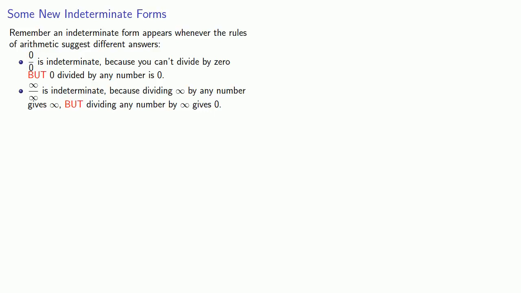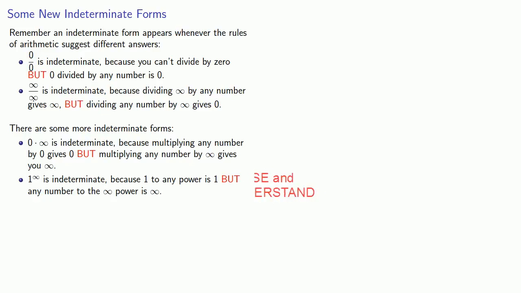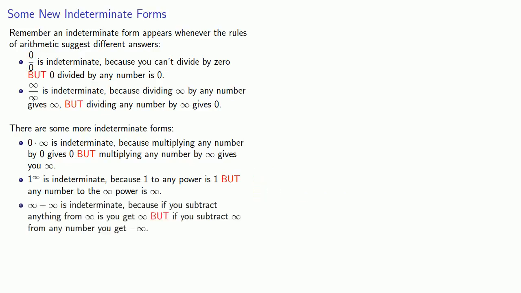But there are some more indeterminate forms if we dig into the rules of arithmetic. For example, 0 times infinity is indeterminate because multiplying any number by 0 gives 0, but multiplying any number by infinity gives infinity. Likewise, 1 to infinity is indeterminate because 1 to any power is 1, but any number to the infinity power is infinity. And infinity minus infinity is indeterminate because if you subtract anything from infinity, you get infinity, but if you subtract infinity from any number, you get minus infinity.